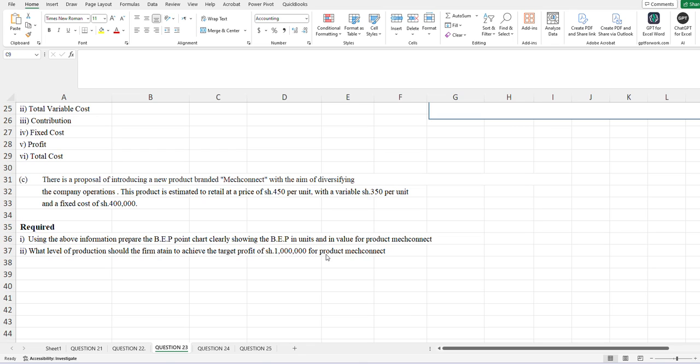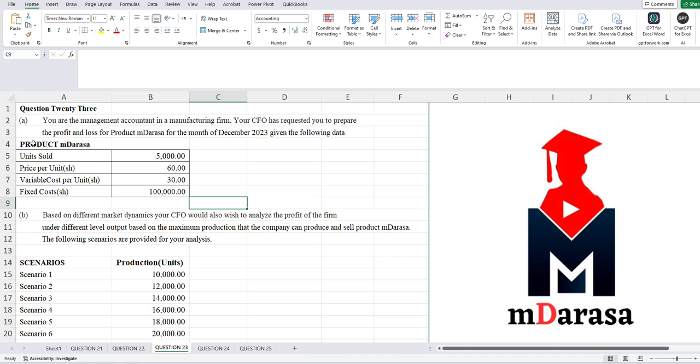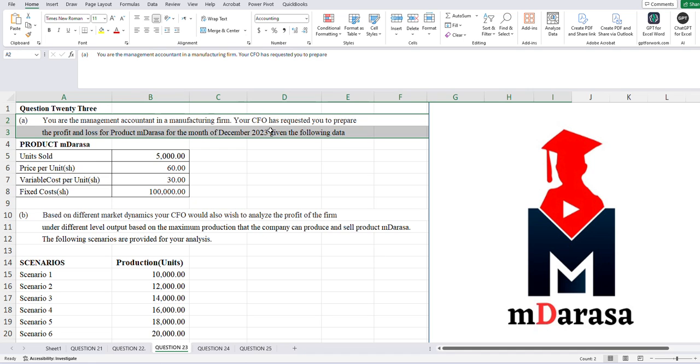Remember, there's a question basically on just your seating, so you're asked to prepare the IRR chart. Some students were like, oh no, what is this now? The same case, you can be asked to prepare the break-even point chart. You realize that it is very easy. So given that task, we start our work by number one, we want to handle part A of this question.